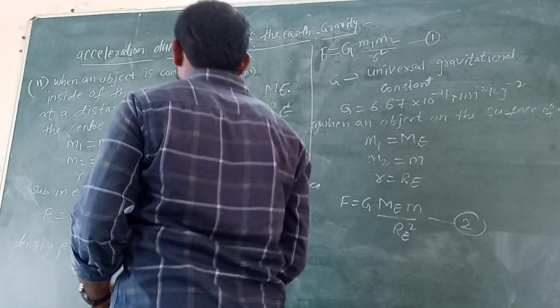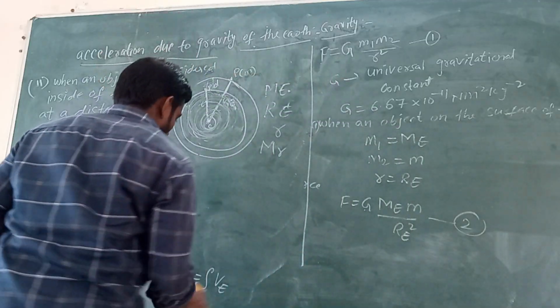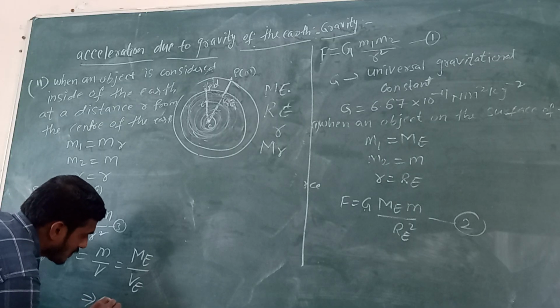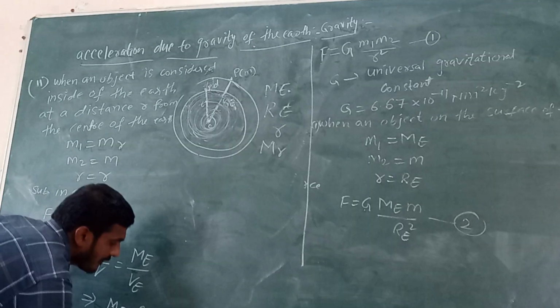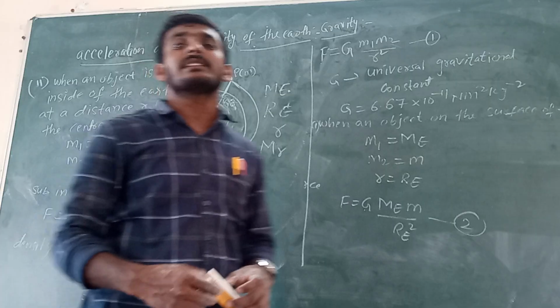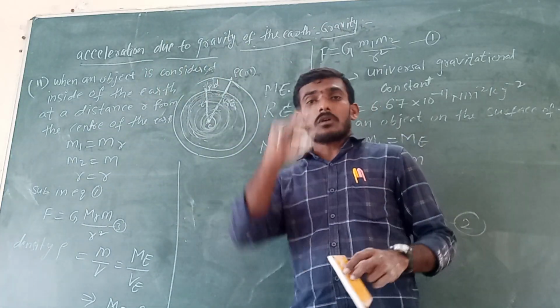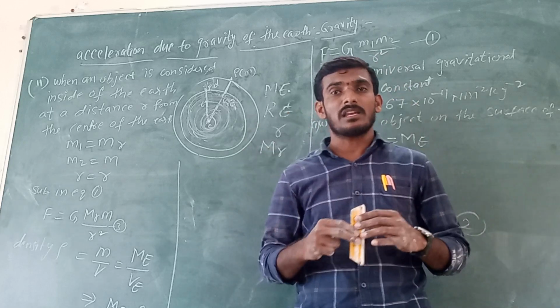M equals rho V. Already we discussed that the earth is in the shape of a sphere. A sphere has some volume, right?